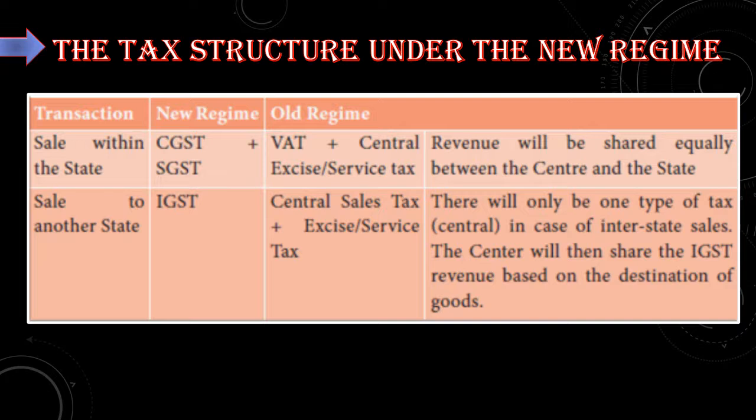If the transaction is a sale to another state, then the type of tax collected here is IGST. The old name for this will be Central Sales Tax plus Excise Service Tax. Here, in this case, there will be only one type of tax, central, that is, in case of interstate sale. The center will then share the IGST revenue with the other state government based on the destination of goods.